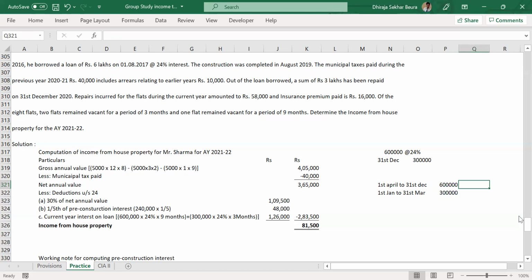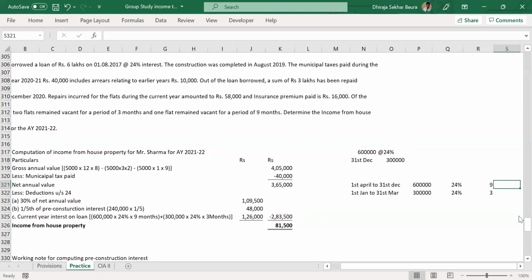So we are assuming that in the past 2 years we have not paid anything back. No, we have paid only the interest portion, not the principal. So the interest rate remains the same for both of them. Everybody agrees? Now, how many months from 1st April to 31st December? 9 months. How many months from 1st January to 31st March? 3 months. Please calculate interest for both of these categories and add both of them. Please let me know if anybody is not getting 126.